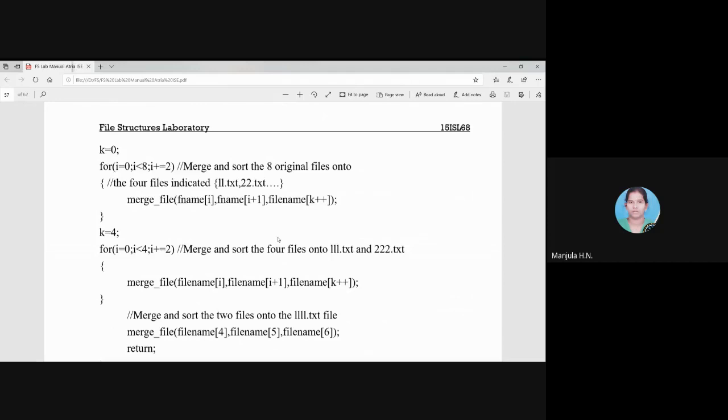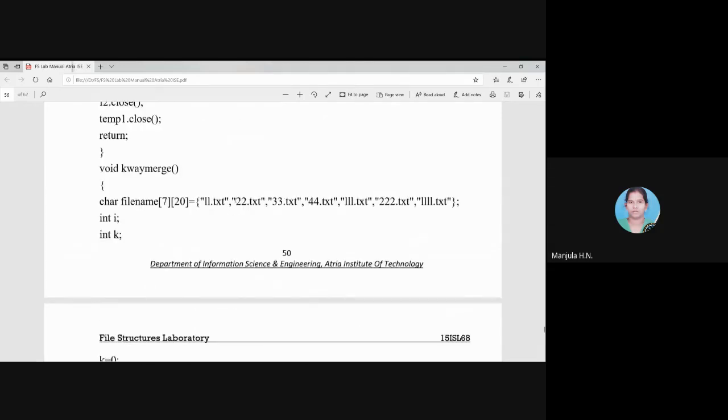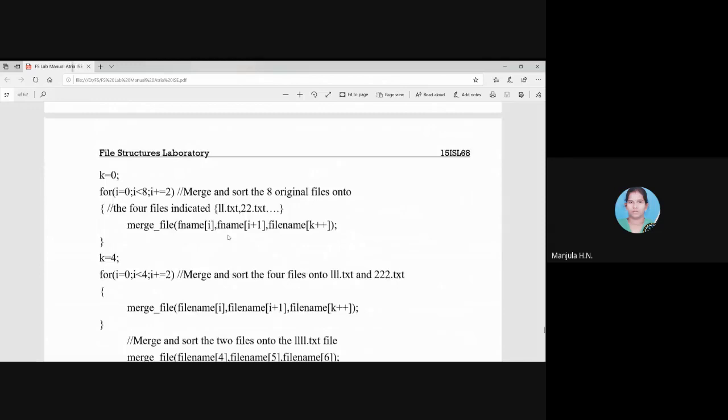After that, those files will be used as an input for the next step. So for that, we are making k equal to 4. Why we are making k equal to 4 is, we have referred to 1, 2, 3, 4 files. We have to refer to the next further files. So for that purpose, we are using one temporary variable, k.